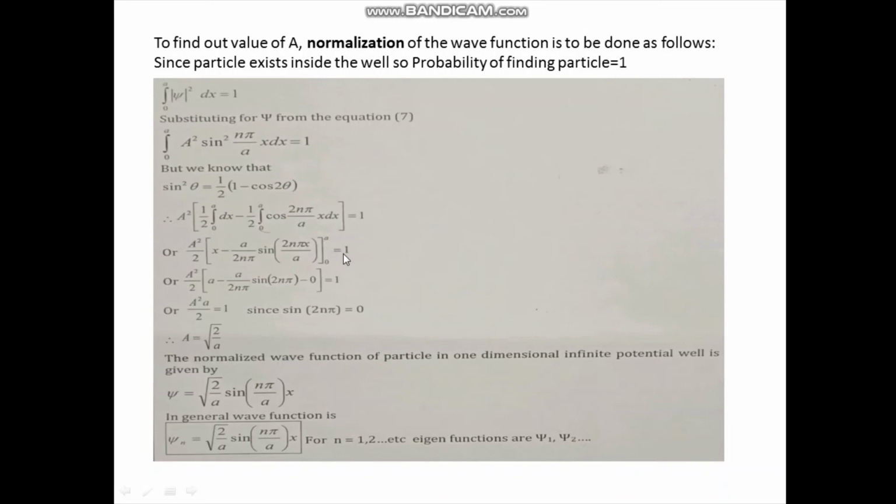Now we can split this by taking the upper limit minus the lower limit.